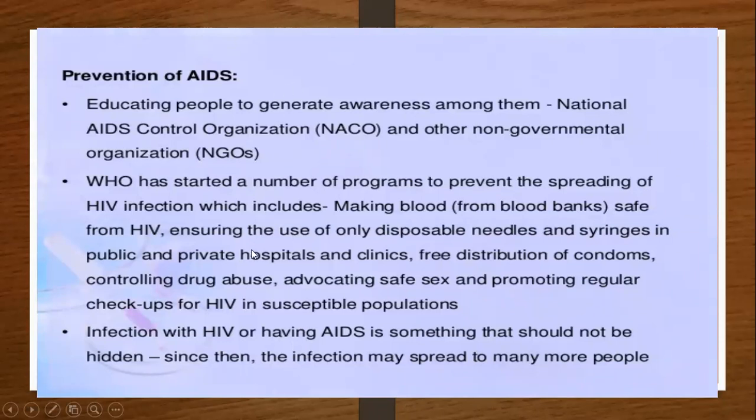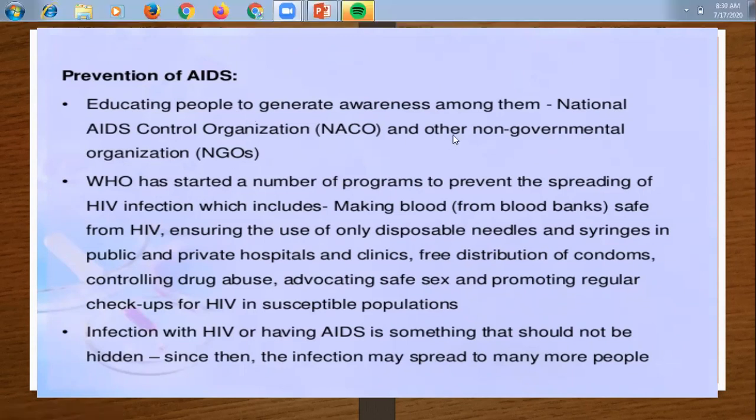So these are the preventions of AIDS. First of all, educating people to generate awareness. Second is to ensure fresh, good, non-HIV infected blood from the blood bank. Third is ensuring the use of only disposable needles in public and private hospitals as well as in clinics.